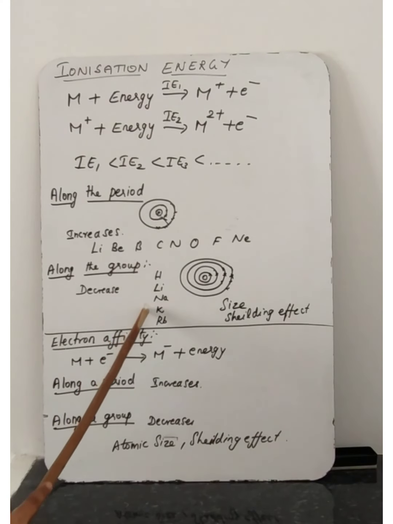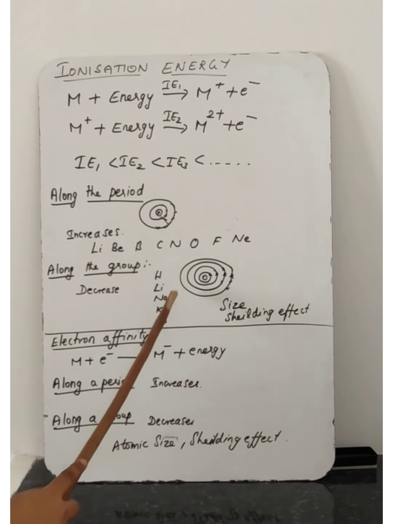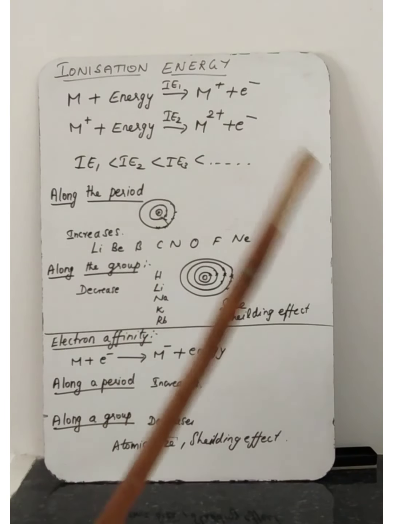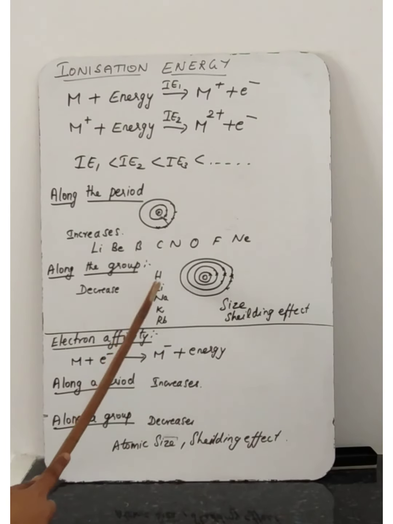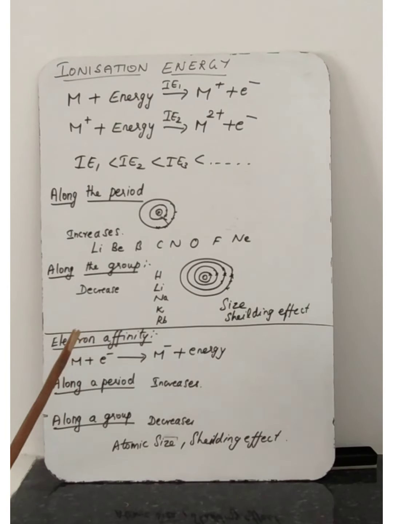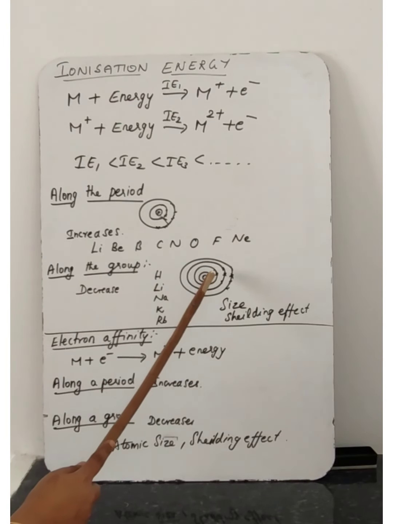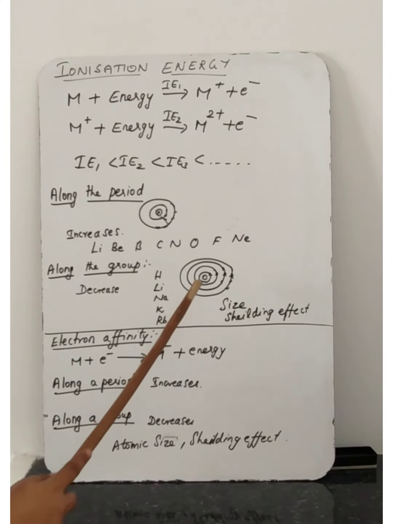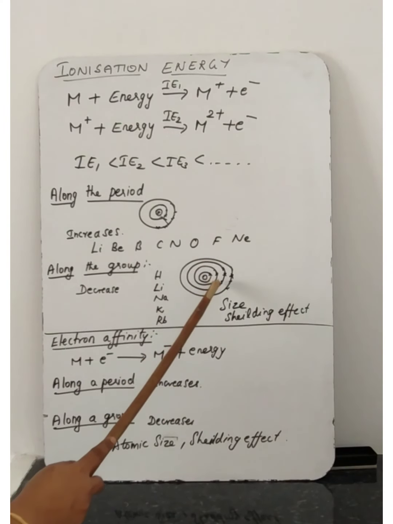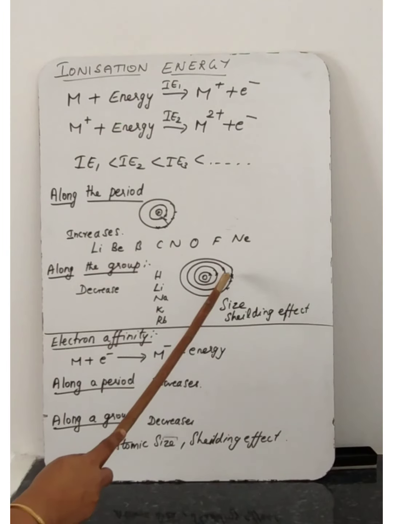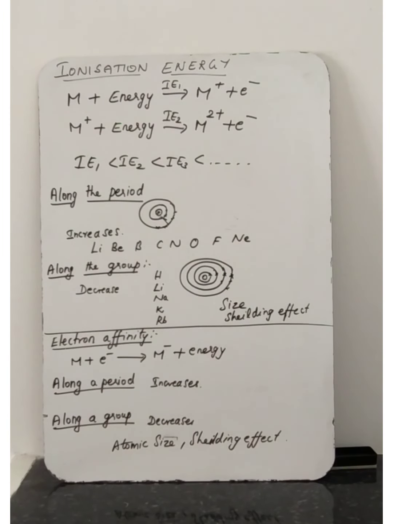Example, I have taken the first group: hydrogen, lithium, sodium, potassium, rubidium, it goes like that. Hydrogen has 1 electron, so it is present in the first shell only. Next, lithium, with atomic number 3: 2 electrons in the first shell, 1 electron in the second shell. Next is sodium, with 11 electrons: 2 in the first shell, 8 in the second shell and the remaining 1 in the third shell. So hydrogen has its electron in the first shell.